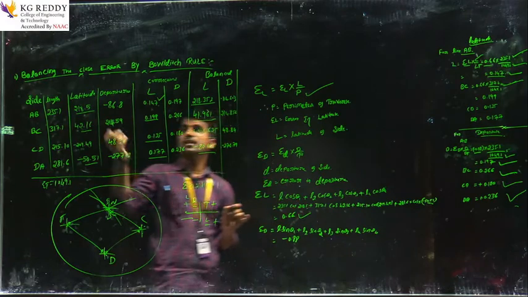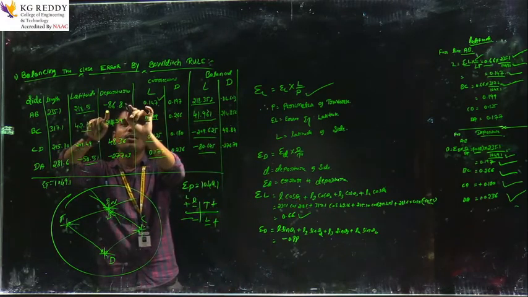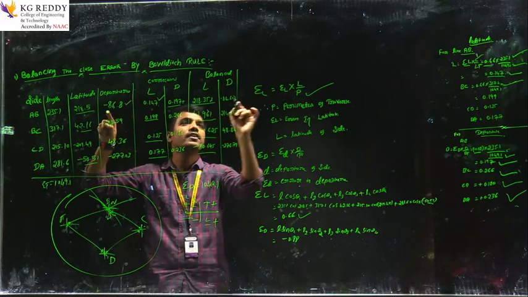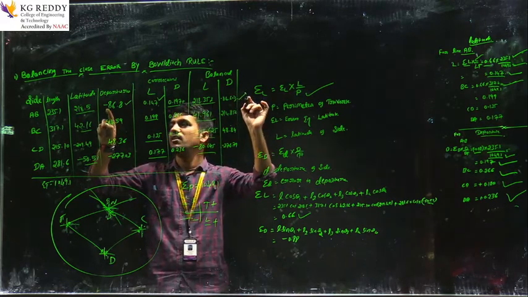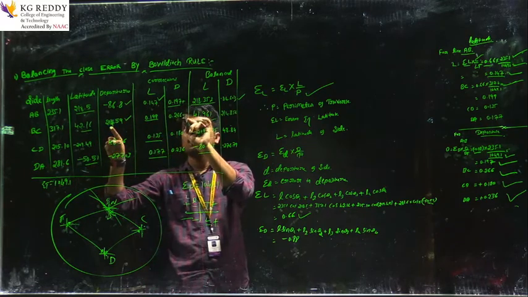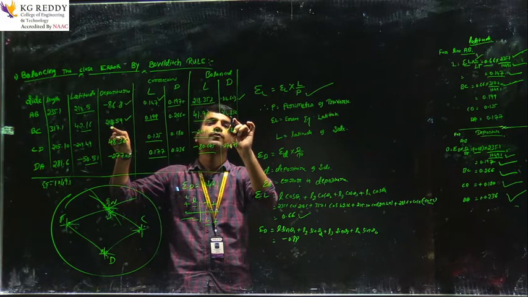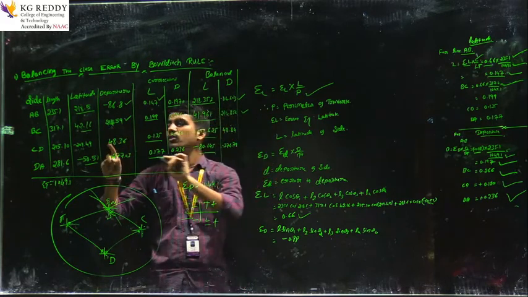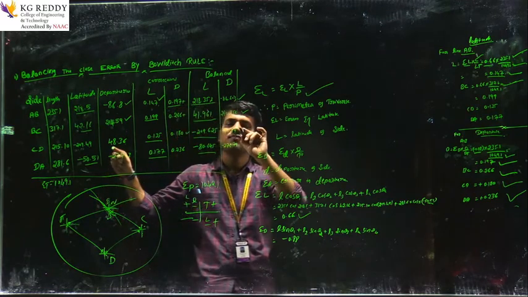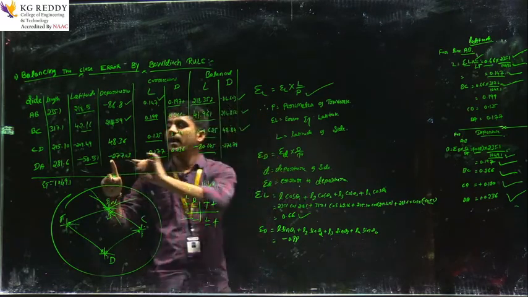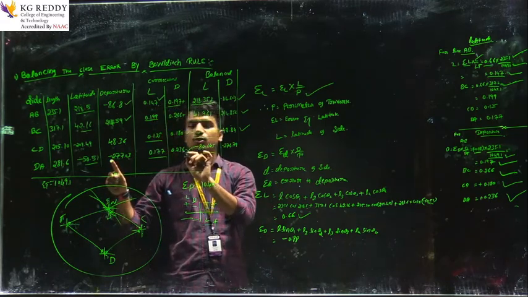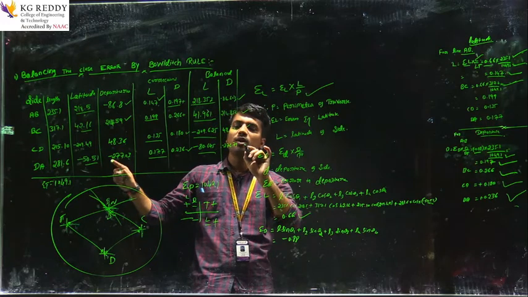Next, similarly for the departure: minus 86.8 plus 0.197 gives minus 86.603, and 214.59 plus 0.266 gives 214.856. Next, 48.36 plus 0.180 gives 48.818, and minus 277.03 plus 0.236 gives minus 276.70.